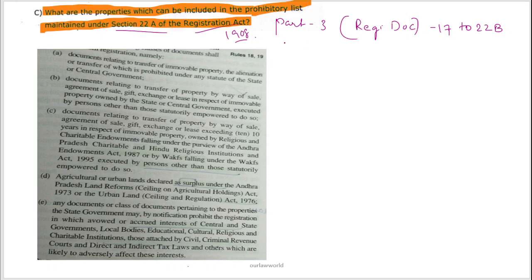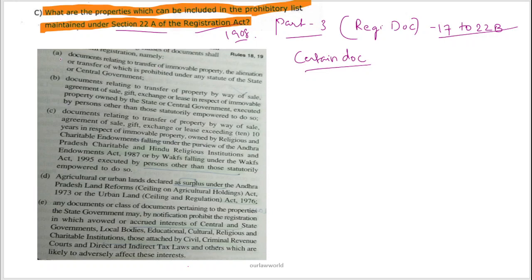So here they are asking about section 22A of the Registrations Act. Section 22A comes under part 3, which is regarding registrable documents. The sections are from 17 to 22B in this part 3. In this particular section, section 22A states about prohibition of registration of certain documents. So certain documents are being prohibited according to this section. So let us see what are those documents.